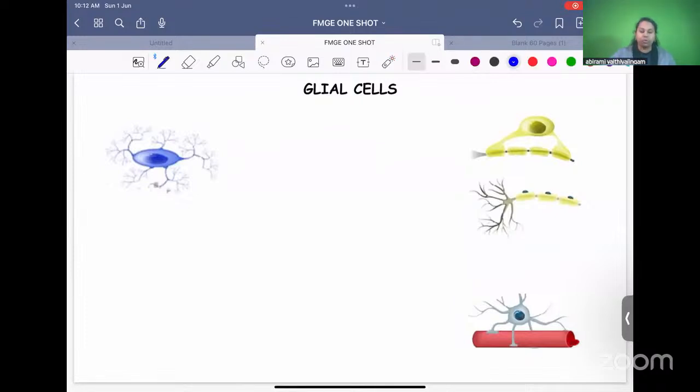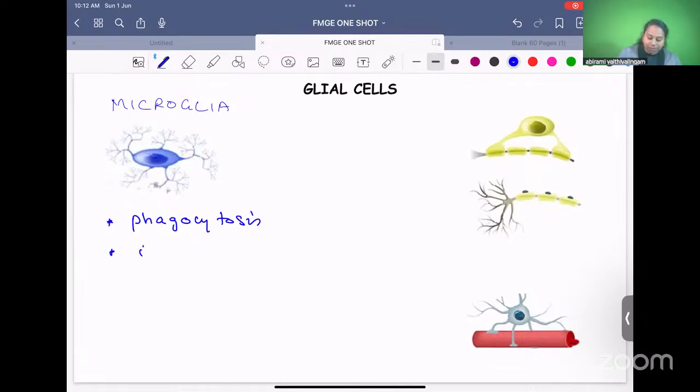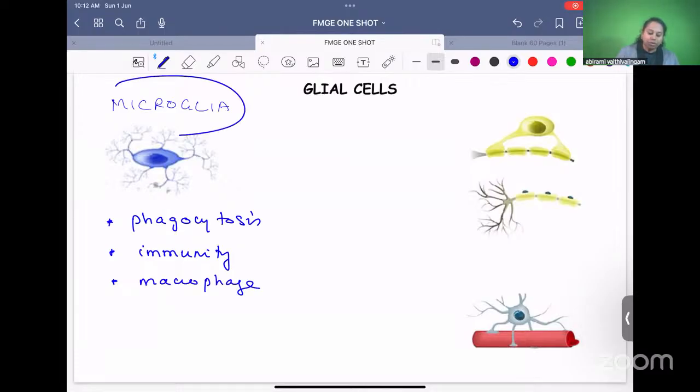Glial cells are of two types, microglial cells and macroglial cells. So this is the microglial cell or the microglia. What is the important function of microglia? Microglial cells play an important role in phagocytosis. If any cell is doing phagocytosis, then it is helping you in immunity, immune mechanisms. Any cell which does phagocytosis is a macrophage. The macrophage of the nervous system is called microglia.